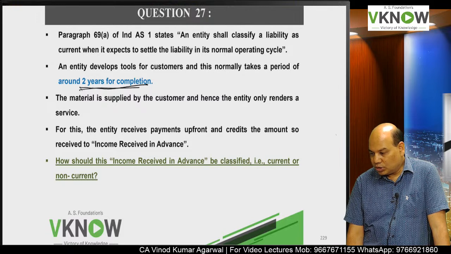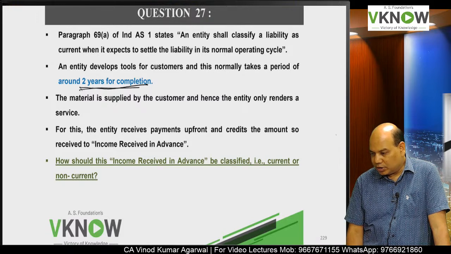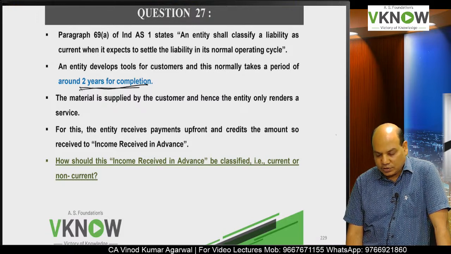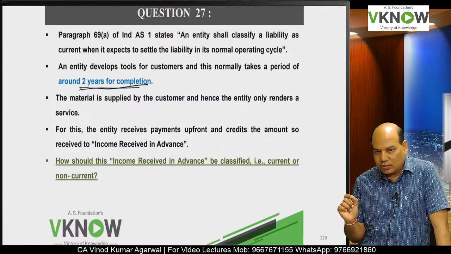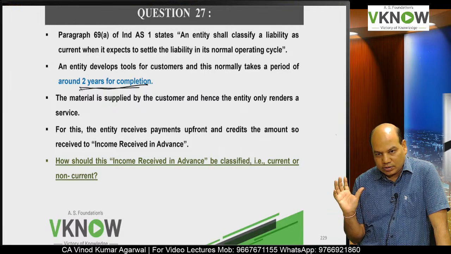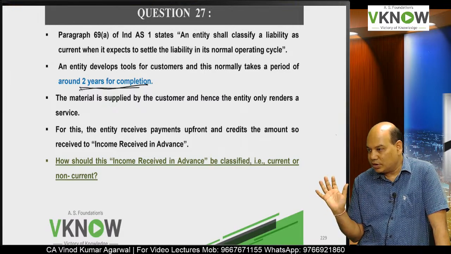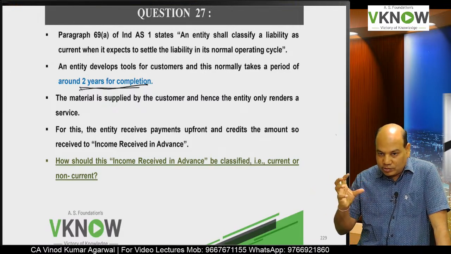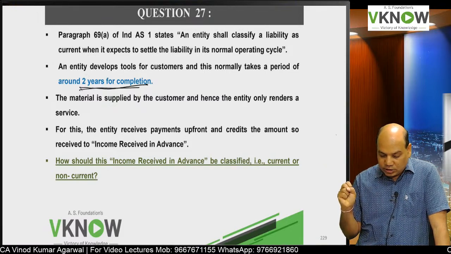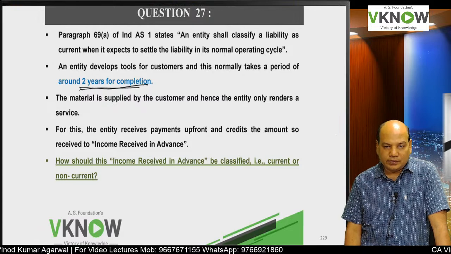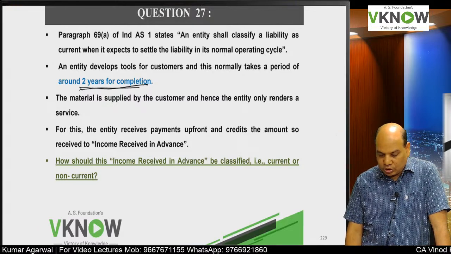Unless and until you deliver the product after completing the necessary service, you show that amount received under the heading income received in advance. Bank account debit to income received in advance, and this income received in advance becomes your liability. How should this income received in advance be classified? Current or non-current?